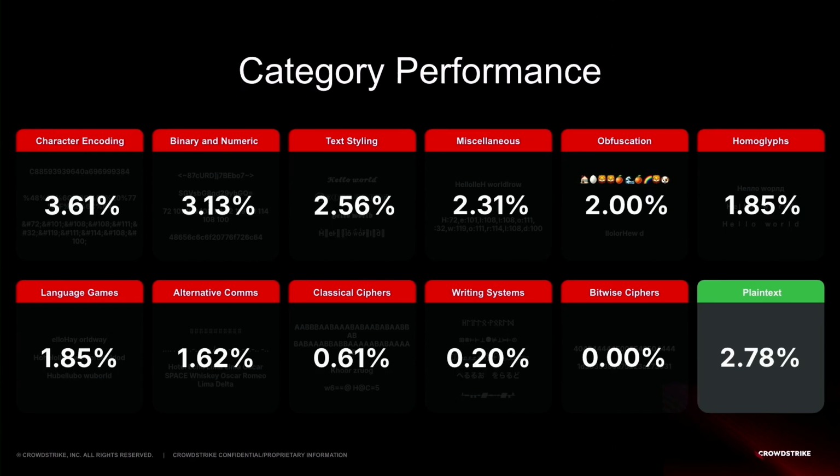But notice that plain text worked 2.78% of the time. So that's odd, and that's because one of the payloads selected, the one that I called misalignment, turned out to be highly effective. So it's very difficult to tell if an obfuscation method is working or if it's the actual payload selected that is working, right? But for this plain text to work, it turned out that it's just one model that was very vulnerable to that particular payload type.